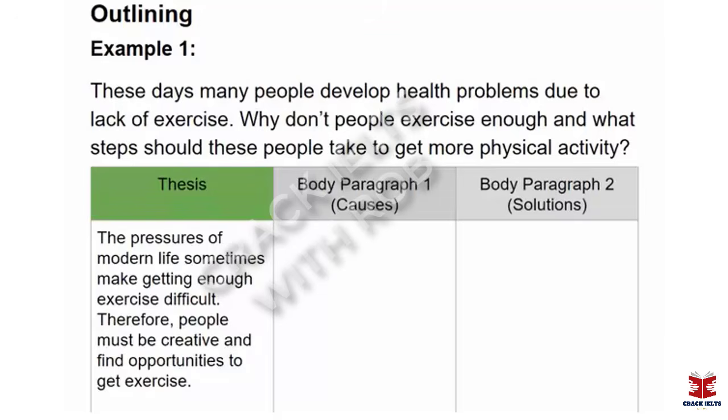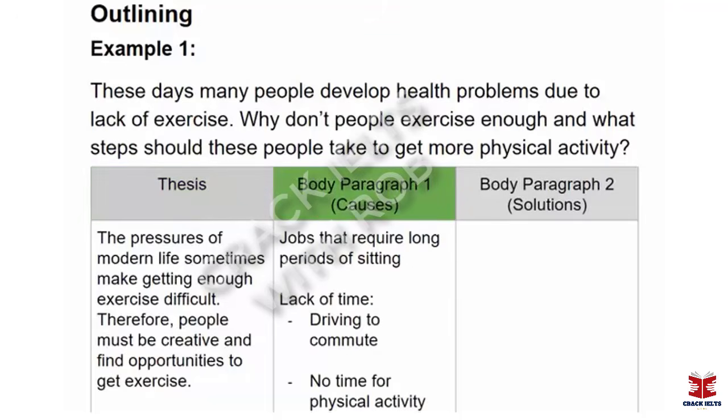Now, we've indicated that we're going to write about, in body paragraph 1, that the reason it's difficult to get exercise these days is due to the pressures of modern life. Okay, so then we see in body paragraph 1 some explanation for the pressures of modern day life and why they cause people to not get enough exercise. Okay, so in this paragraph, we could write about what you see is 2 things there, basically.